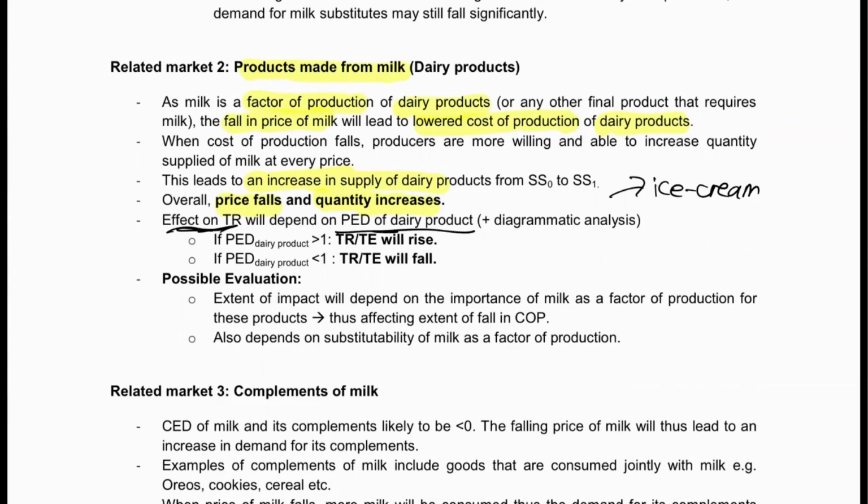So either the total revenue could increase or decrease. So you're not really sure yet. So you need to look at the PED value to determine that. So for ice cream, you can try to make an analysis.